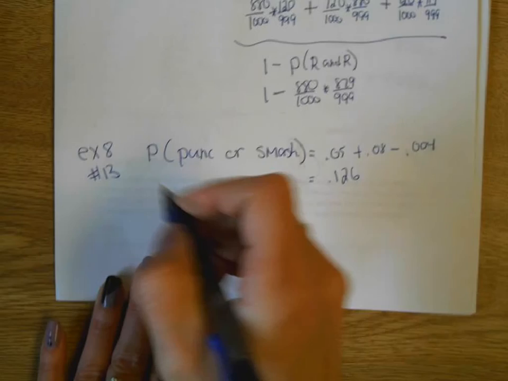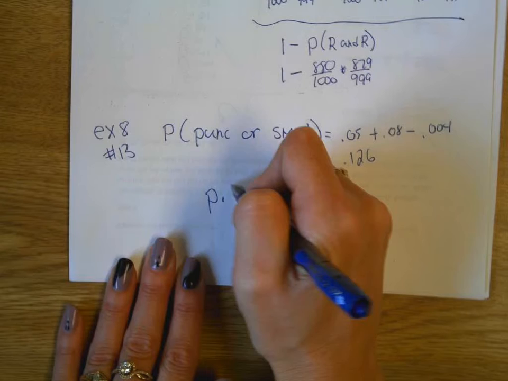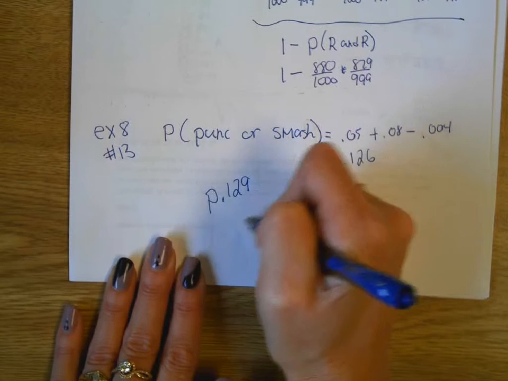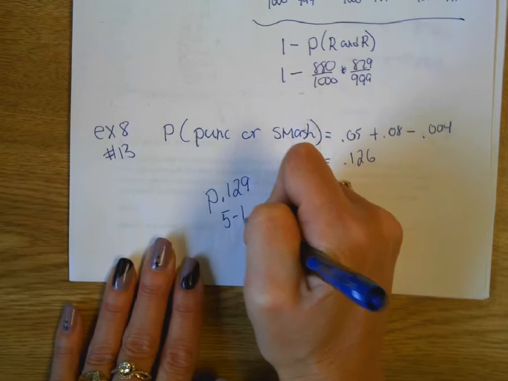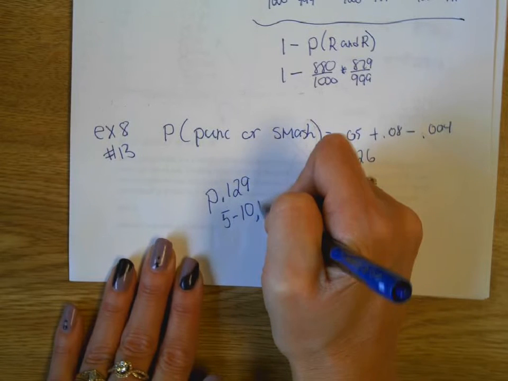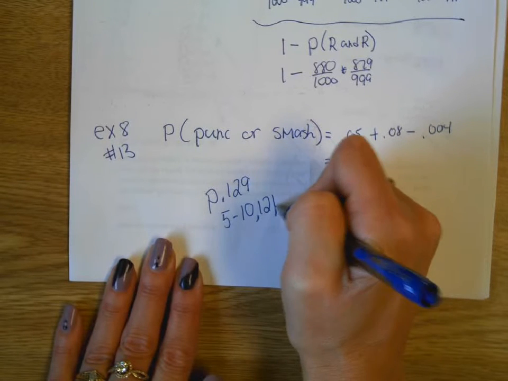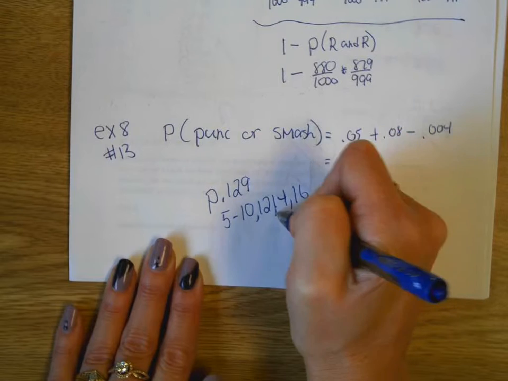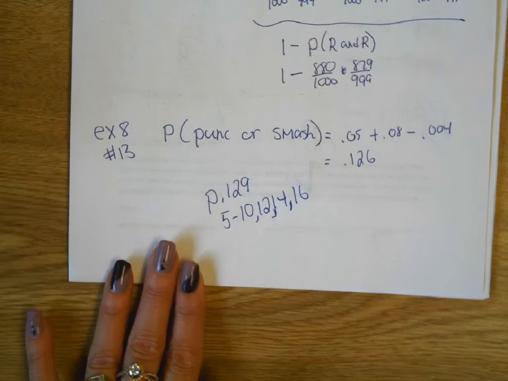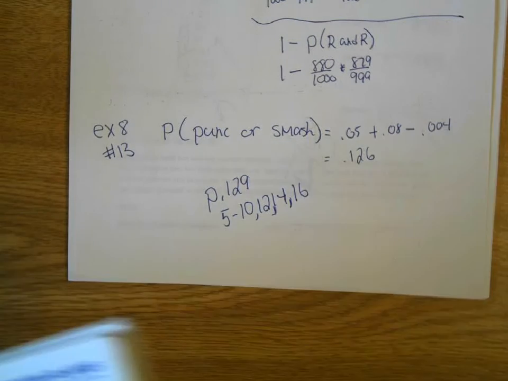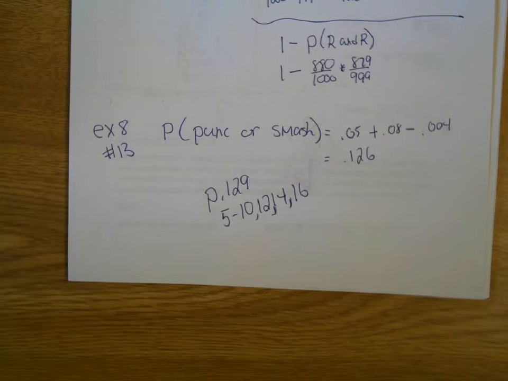All right. Your assignment today, page 129. Okay, I'm thinking that's good. 12, 14, 16, we did 17.